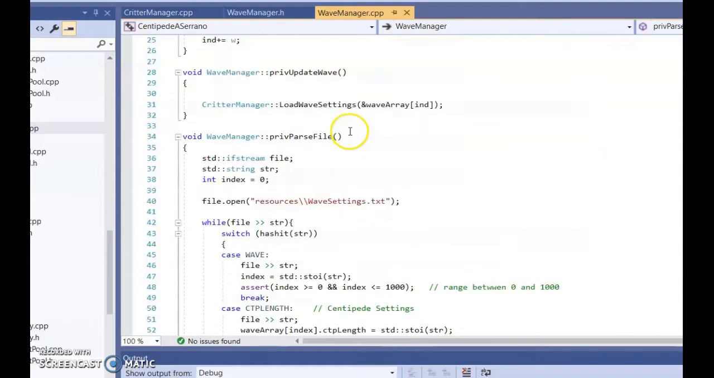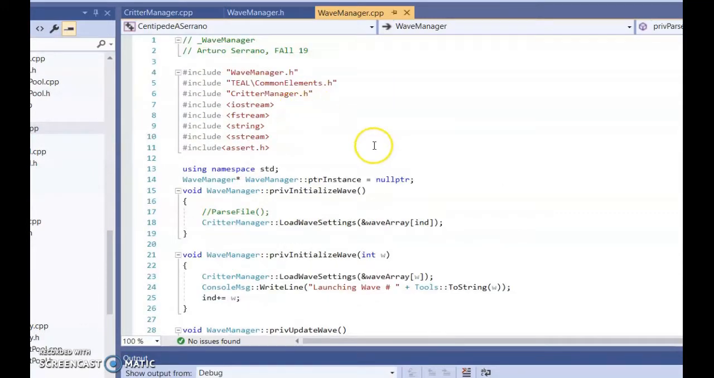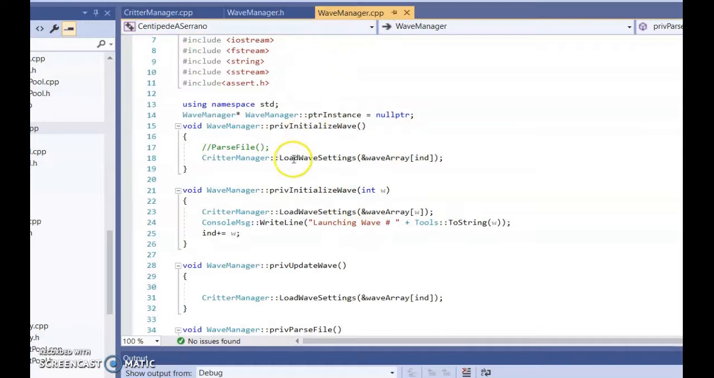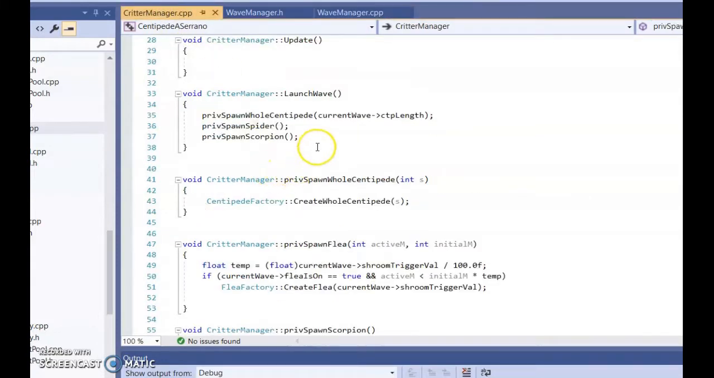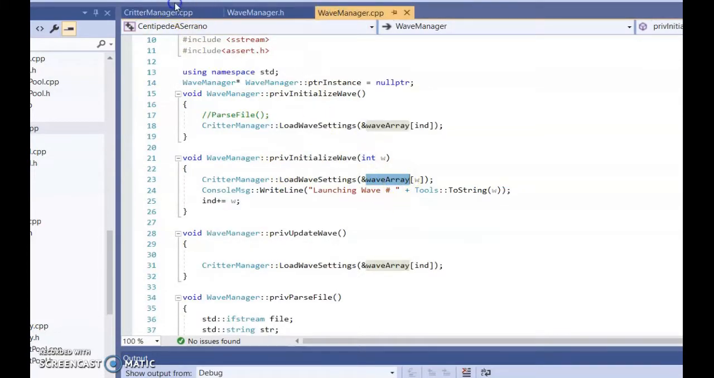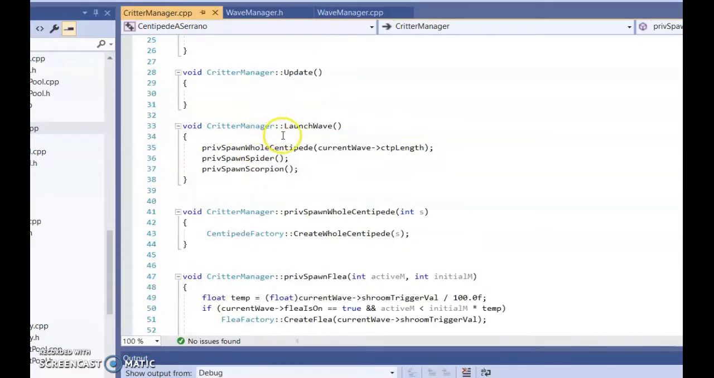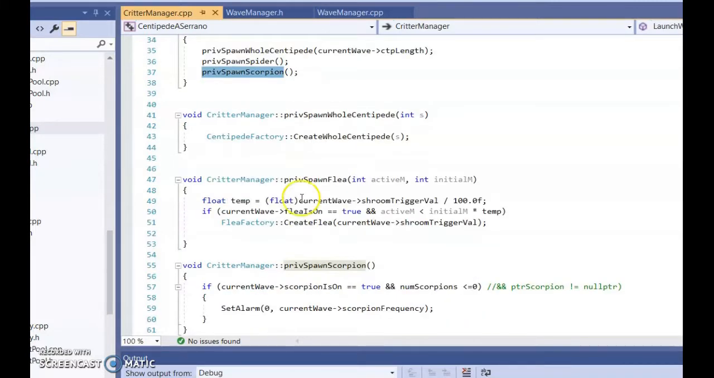And then the wave manager does not do anything with those values. It's going to relay that information to the creator manager. Whenever I initialize the wave, I'm going to call the creator manager and load the wave settings, passing just the number of the wave I am interested in, and then it's going to load all those settings to spawn all the different critters like the centipede, the spider, the scorpion, and the flea.